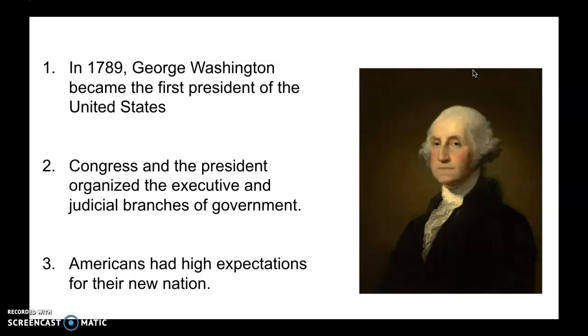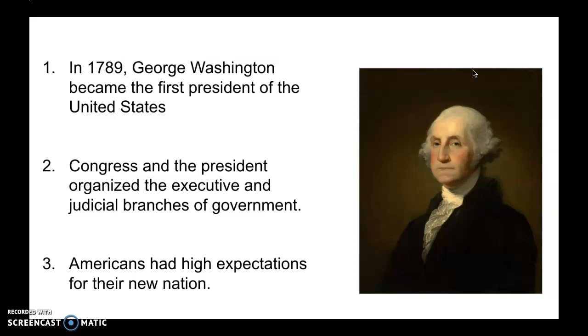Number two, the second main idea we covered yesterday. Congress and the president organized the executive and judicial branches of government. All right? If you remember correctly, for the executive branch, Congress passes and creates several different departments. This should have been in your additional notes. They created several different departments within the executive branch, and those departments were led by members of Washington's cabinet. So that cabinet, they advise the president. That's what we're going to look at today: how the cabinet works, who was part of the president's first cabinet, and what their jobs were.